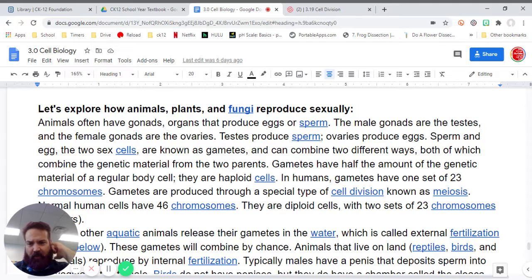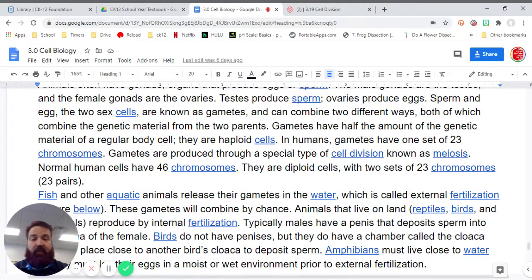Animals often have gonads, organs that produce eggs or sperm. The male gonads are the testes, and the female gonads are the ovaries. Testes produce sperm, ovaries produce eggs. Sperm and egg, the two sex cells, are known as gametes and can combine in two different ways, both of which combine the genetic material of the two parents.